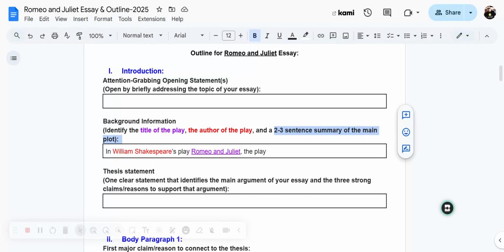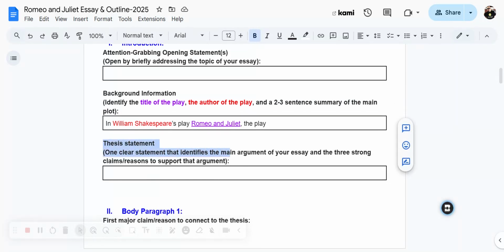If someone were to ask you, what is Romeo and Juliet about in 2 to 3 sentences, what would you say in very, very general terms? That just gives your reader a little insight into the text that you're writing about. And then you move to writing the thesis statement.